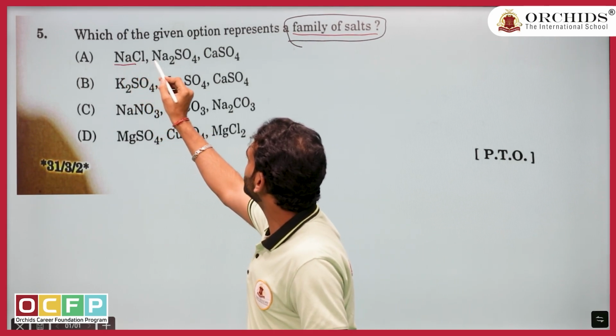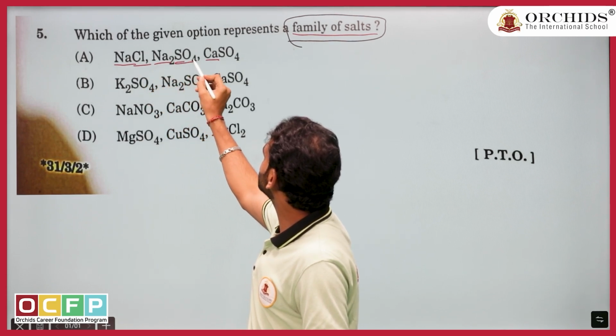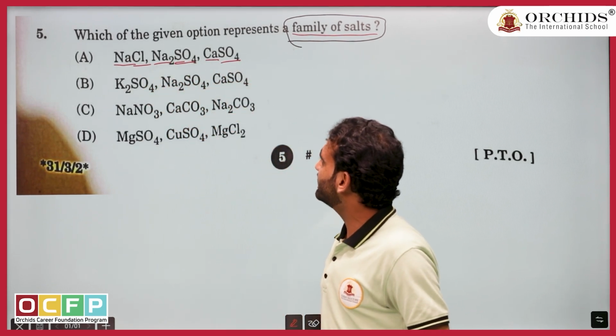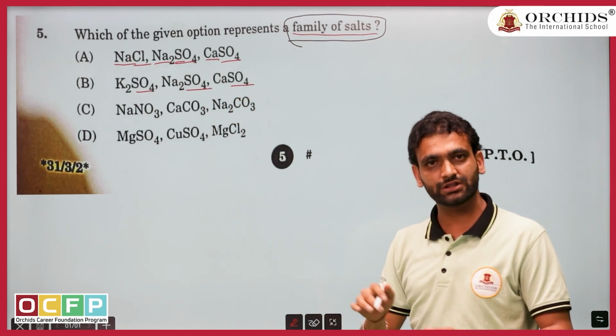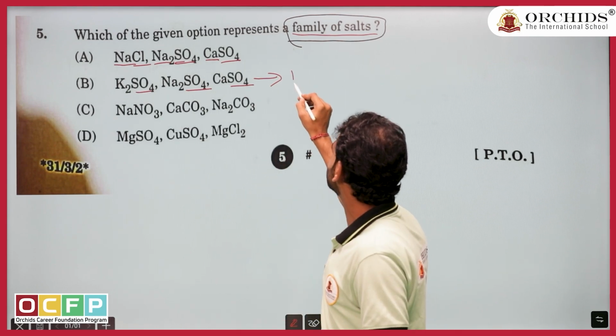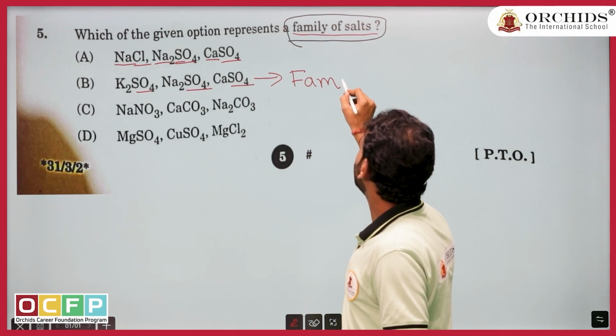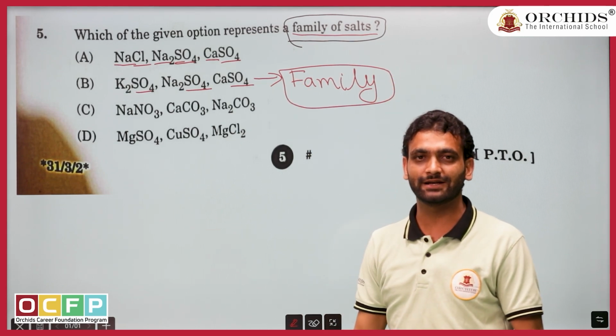What is it saying? Sodium, calcium, not the same. Chloride, sulfate, not the same. Let us check the next. Sulfate. Arey bhai, all 3 are the same. If all 3 are the same, what are we going to say? Yes, they belong to a family. It is a happy family because they have something similar in them.